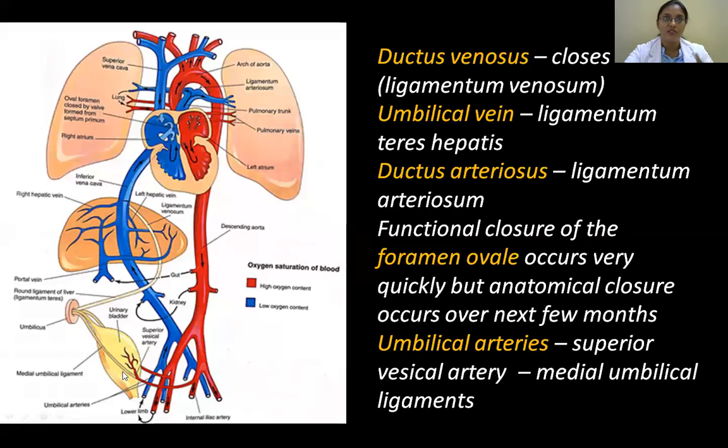If you remember the lower part of your abdominal wall, when we were dissecting it, there are folds of the peritoneum, medial and lateral. So a total of 5 are there. Through the medial umbilical ligaments passes the obliterated umbilical artery. The proximal parts are still functional, supplying the bladder, and are called the superior vesical arteries.